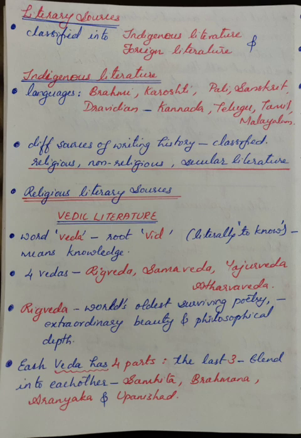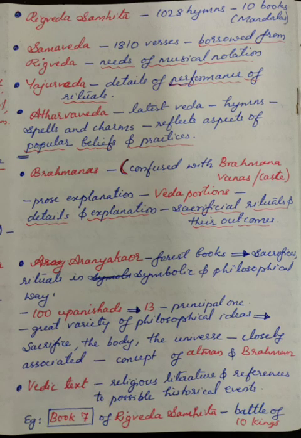Firstly, Vedic literature. The word Veda comes from the root vid, literally to know, which means knowledge. There are 4 Vedas, which you know already: Rig Veda, Samaveda, Yajur Veda, Atharva Veda. The Rig Veda contains the world's oldest surviving poetry, some of it of extraordinary beauty and philosophical depth. Each Veda has 4 parts, the last 3 of which sometimes blend into each other: the Samhita, Brahmana, Aranyaka and Upanishad. So let's go into the detail.